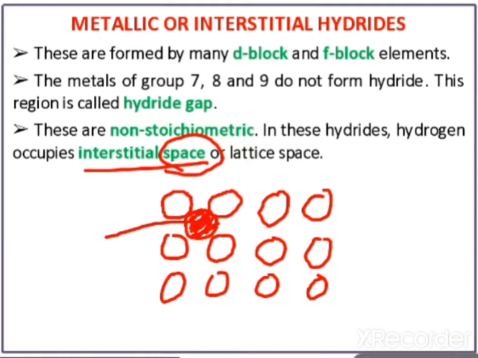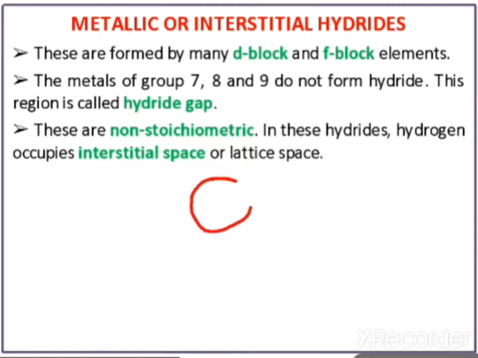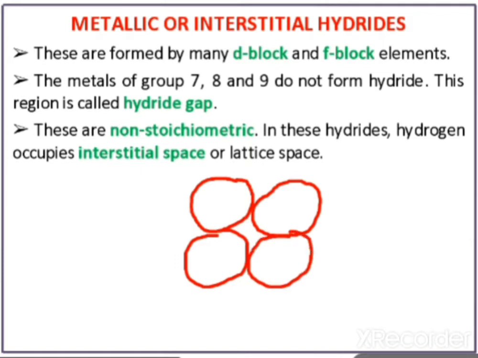Or we can see it like this: atoms have a spherical shape. So these 4 atoms are close packed. There is no space between the atoms. But if you arrange these 4 atoms like this, then you can see the interstitial space, that is this shape.